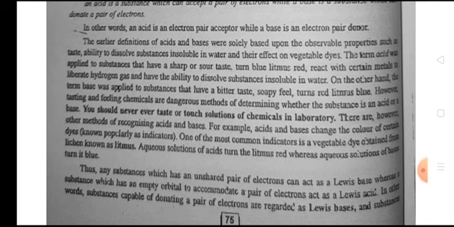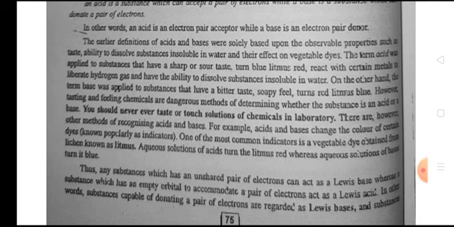The earlier definitions of acids and bases were solely based upon observable properties such as taste, ability to dissolve substances insoluble in water, and their effect on vegetable dyes. The term acid was applied to substances that have a sharp or sour taste, turn blue litmus red, react with certain metals to liberate hydrogen gas, and have the ability to dissolve substances insoluble in water. On the other hand, the term base was applied to substances that have a bitter taste and turn red litmus blue. However, tasting and feeling chemicals are dangerous methods of determining whether a substance is an acid or base. You should never taste or touch solutions of chemicals in the laboratory.